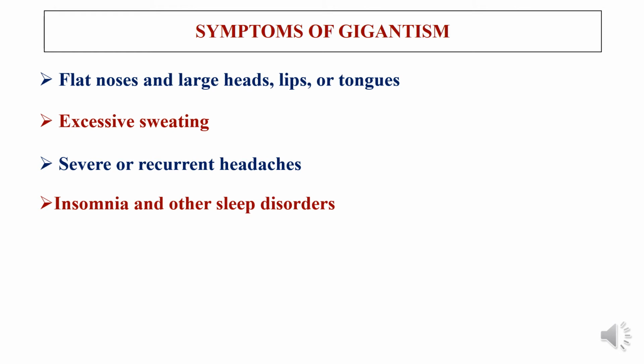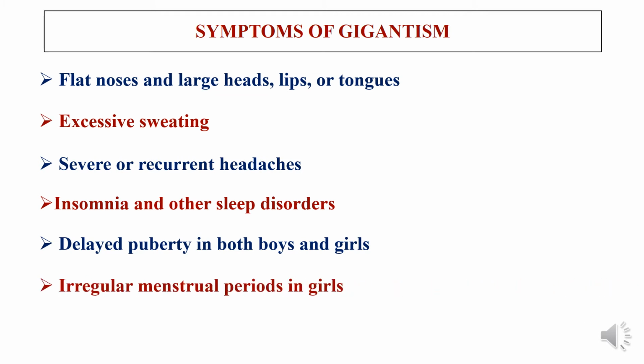There is evidence for insomnia or other sleeping disorders in gigantic persons. And in gigantic males or females, puberty is delayed. In a female gigantic person, there will be irregular menstrual periods.